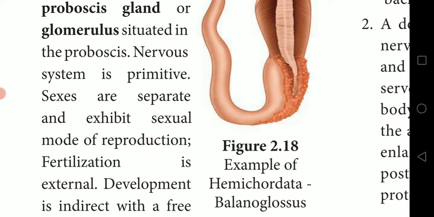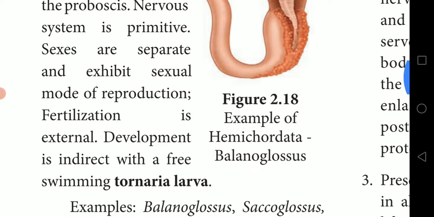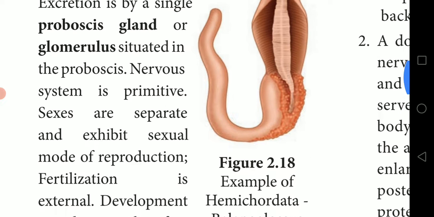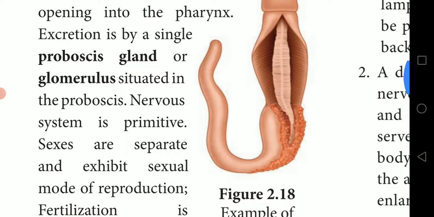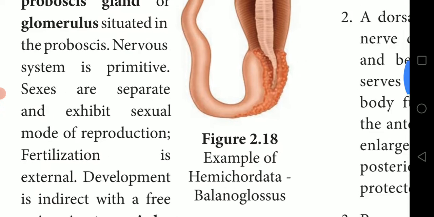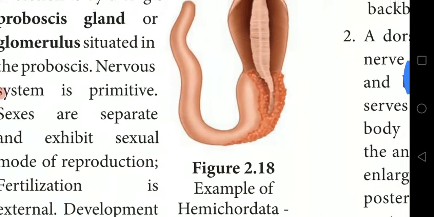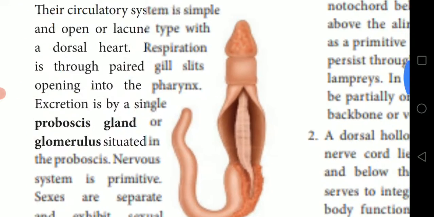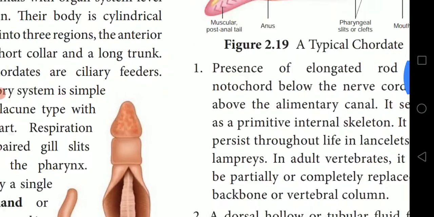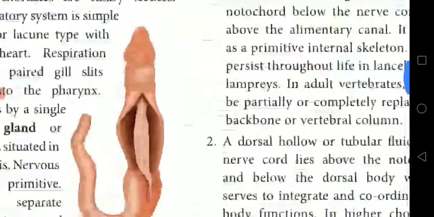Fertilization is external, and development is indirect with a free swimming tornaria larva. Tornaria larva, important, underline. And this is an example of Hemichordata, Balanoglossus. You can go through this diagram in your textbook.